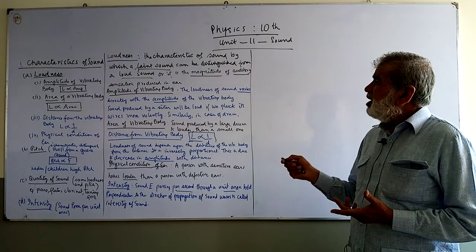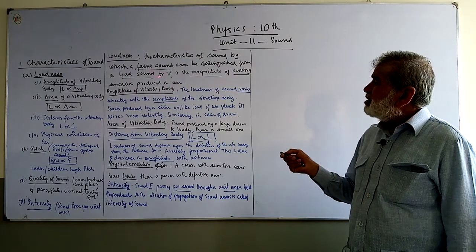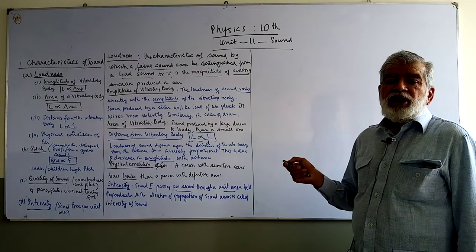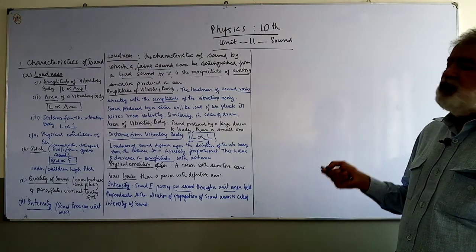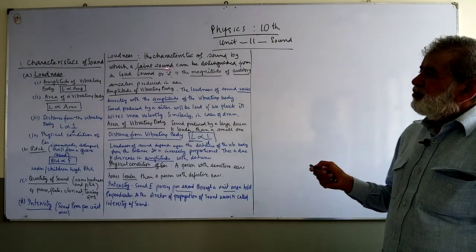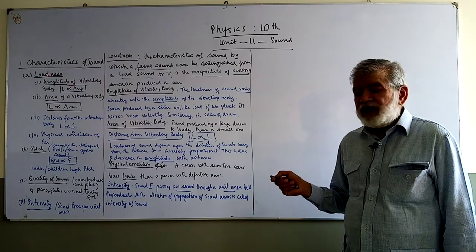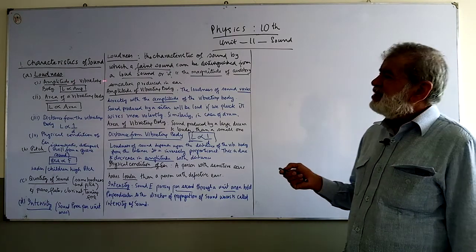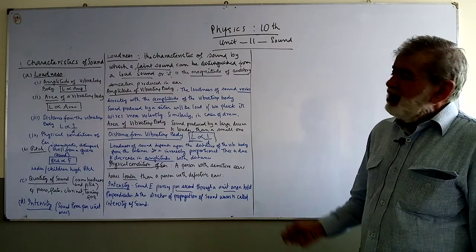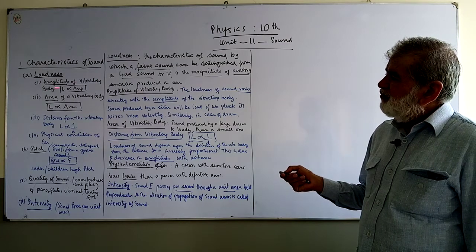What is loudness? It is the magnitude of auditory sensation produced in the ear. So the first characteristic is loudness. Now, what does loudness depend upon? Loudness depends upon the amplitude of the vibrating body.